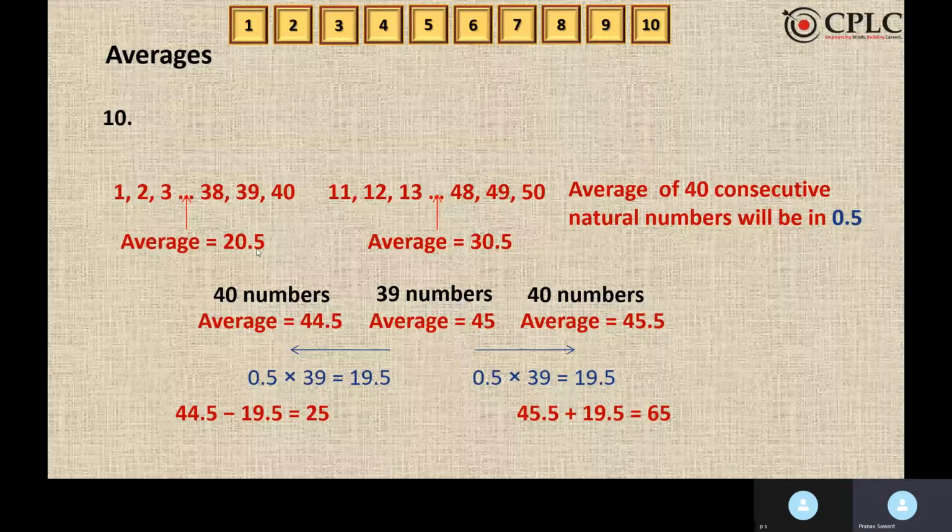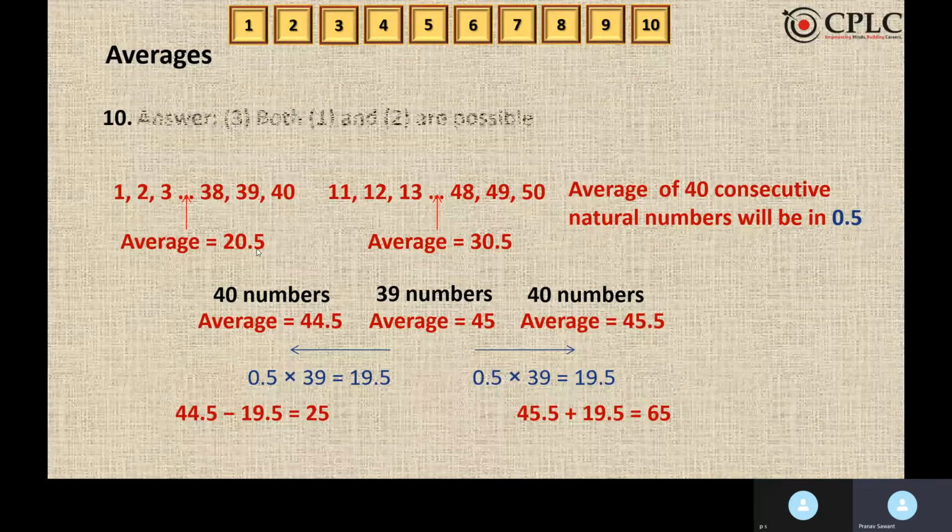So 44.5 minus 19.5 is 25. So 25 is the first number. 45.5 plus 19.5 is 65. So 65 is the second possibility. So the erased number could be 25 or 65. So option 3, both 1 and 2 are possible is the answer. Thank you.